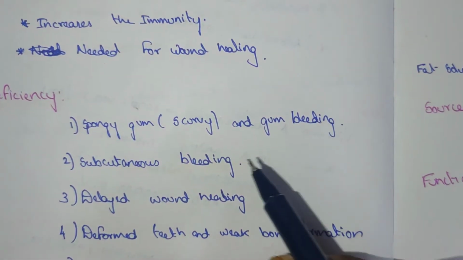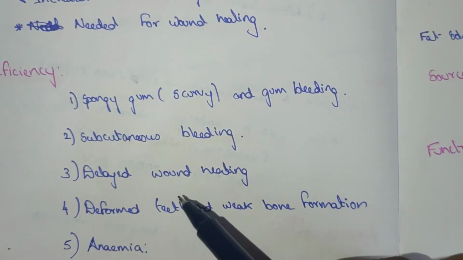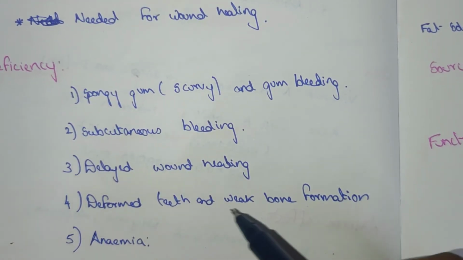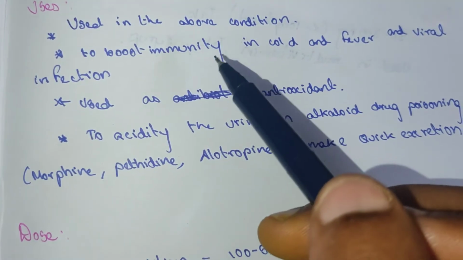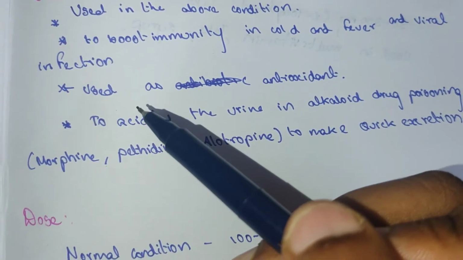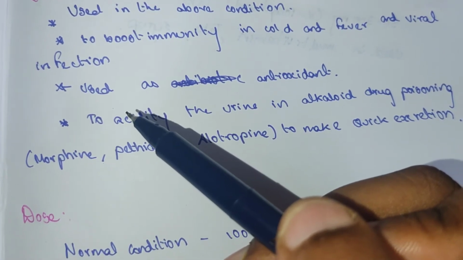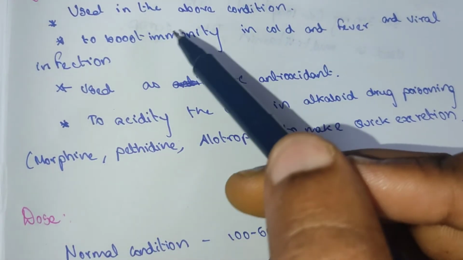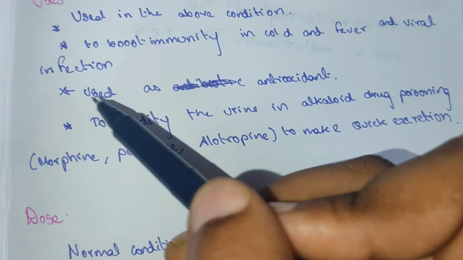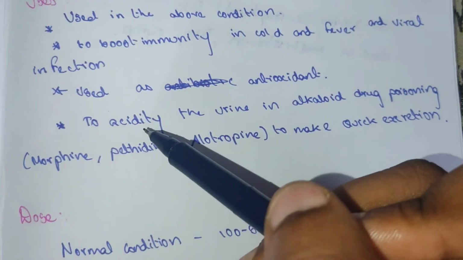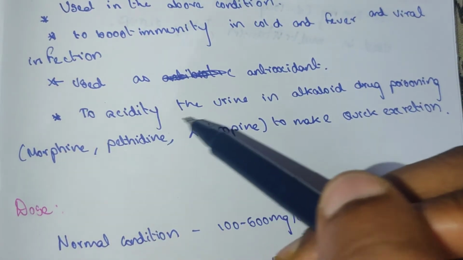Deficiency: spongy gums and gum bleeding, subcutaneous bleeding, delayed wound healing, deformed teeth, weak bone formation and anemia. It is used in the above cases, as we see in the deficiency. It is also used to boost our immunity in cold, fever and viral infection, as an antioxidant, and to acidify the urine in alkaloid drug poisoning.